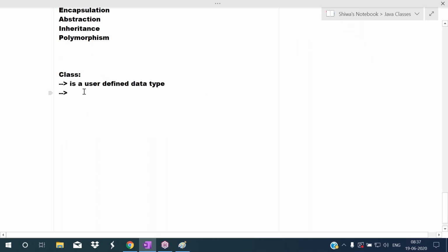Okay, so I'm calling this class a user defined data type, means we can create our own data type. For example, I want to create my own data type like customer. I want to create my own data type student. I want to create my own data type rectangle. Like that we can create our own data types. Those are called user defined data types. This class is one user defined data type. You are defining class means you are defining one data type.